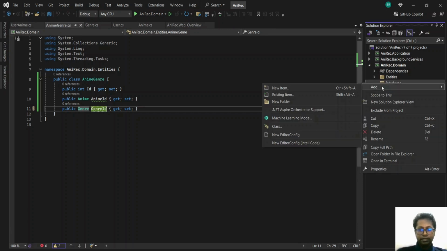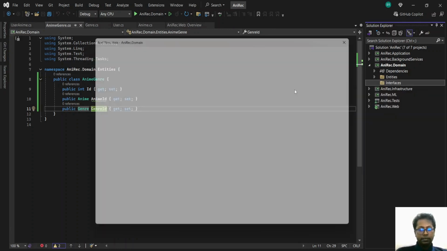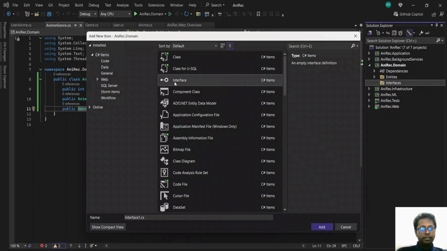Next, we need the interfaces. This one will create the generic repository. Since we are using the repository pattern, instead of creating repositories for each entity, we'll create a generic repository. I mean, a repository to be utilized by each entity. Generic, start with I since this is an interface. I mean, best practice, right? IGenericRepository.